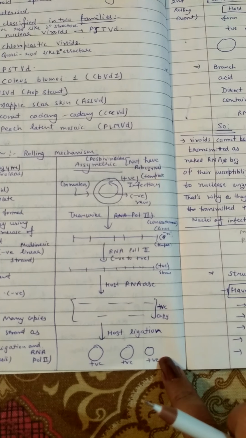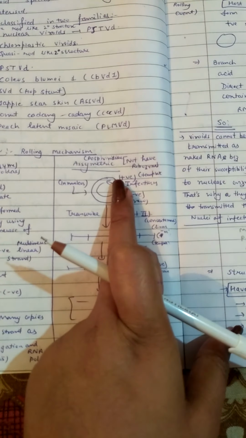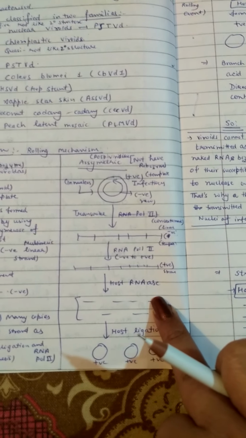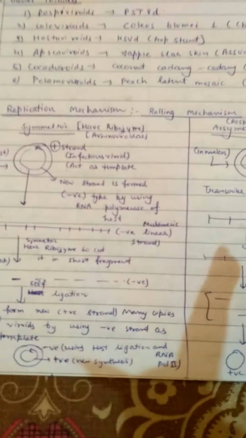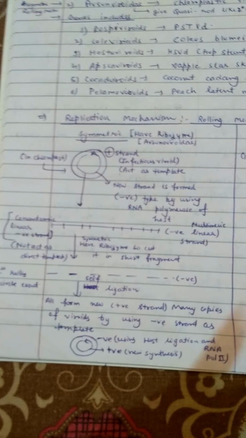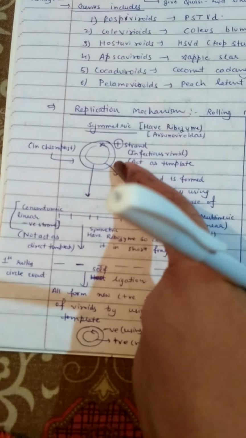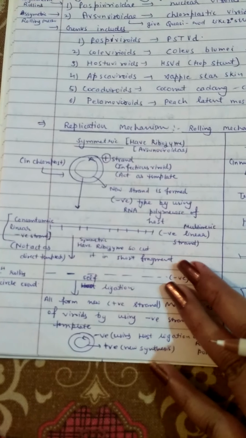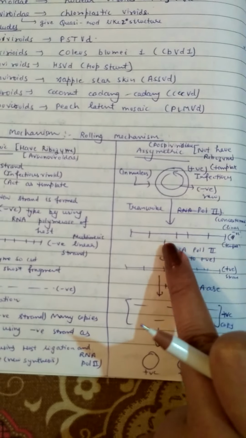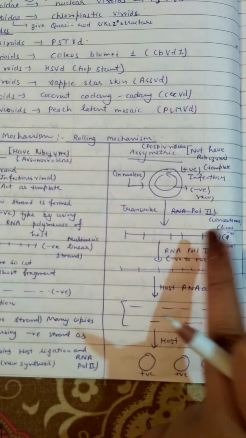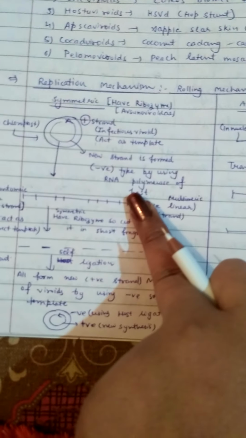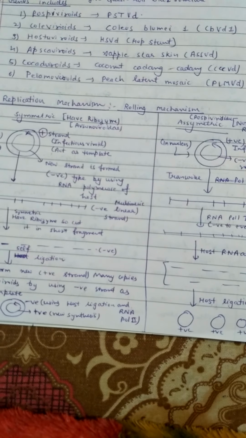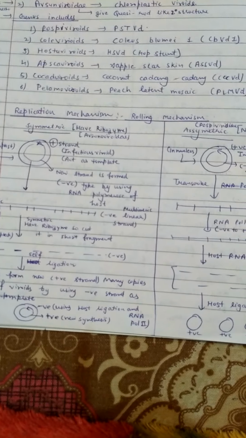So there are a number of copies which are positive strands. Starting with the positive copy and ending with the positive copy, only one rolling mechanism is followed here. In the symmetric rolling mechanism, there are two rolling events, from positive to negative and again negative to positive. So this is the main difference. Here the ribozyme acts and here the ribozyme does not act. Here viroids first infect the nucleus, and here viroids first infect the chloroplast. So this is the main point of replication and making multiple copies of viroids with this rolling mechanism.